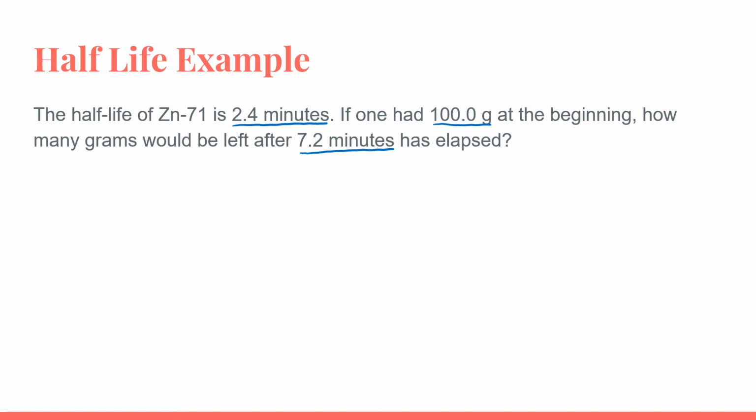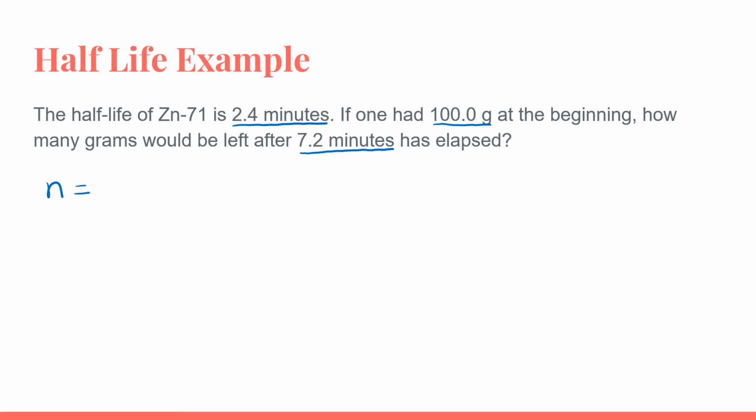So the first thing we want to look at is, do we know how many half-lives have occurred? The answer to that question is no. We're not told in the problem how many half-lives have passed, but we do have the information to calculate how many half-lives have passed. So we're going to start by calculating that n value.